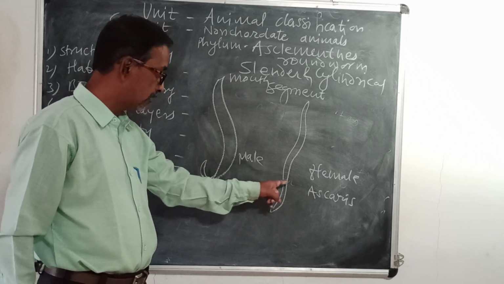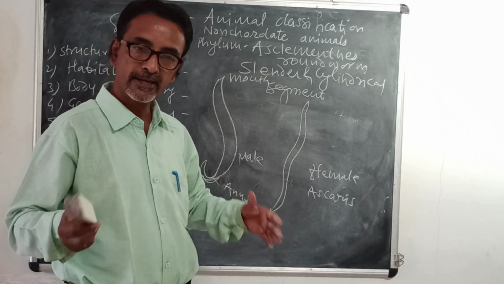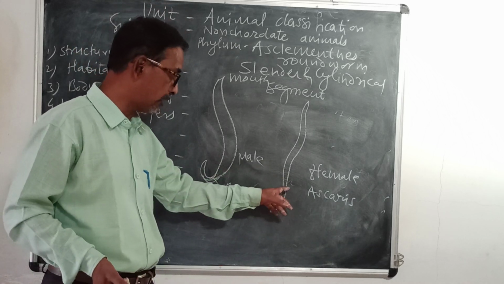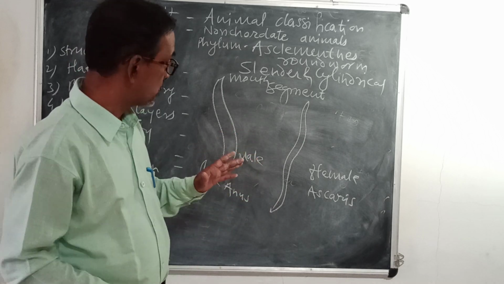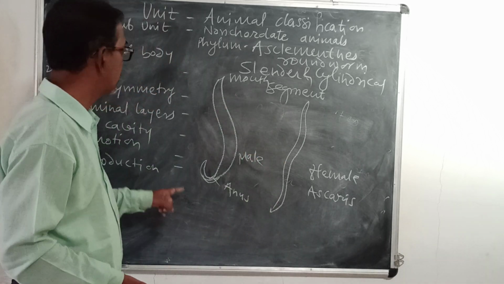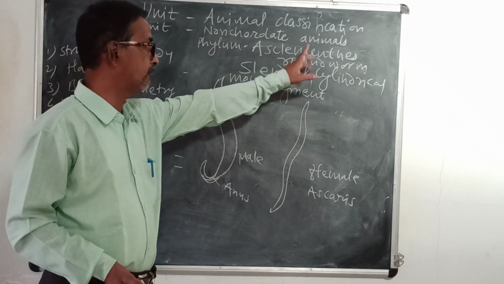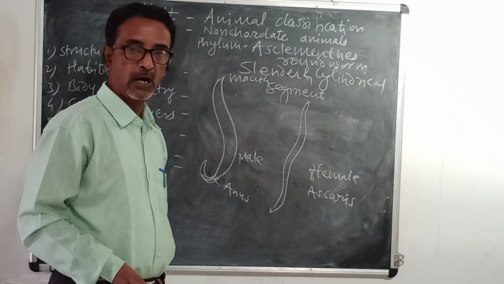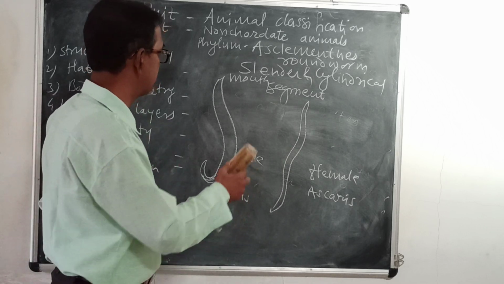As male and female sex organs are in different animals, they are unisexual, and sexual reproduction takes place. So that is all about the information of the phylum Aschelminthes, also called roundworm. Now we shall see examples and classification.